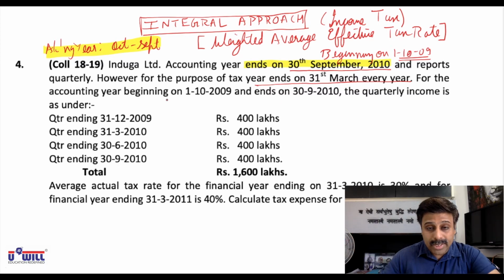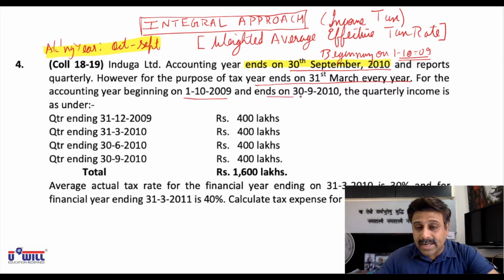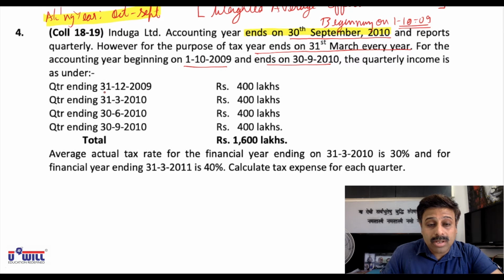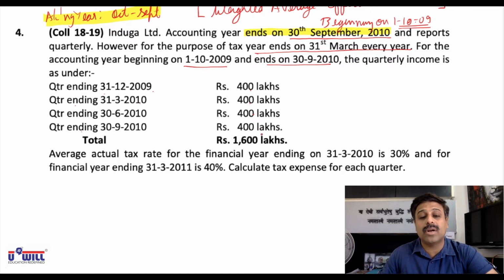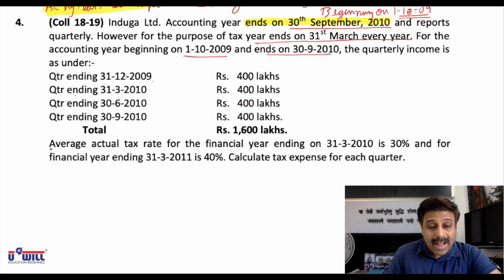So for the accounting year beginning on 1/10/09 and ending on 30/9/10, the quarterly income is as under. Quarter ending 31/12/2009, it is 400 lakhs. Quarter ending 31/3/2010, it is 400 lakhs. Quarter ending 30/6/2010, it is 400 lakhs. And 30/9/2010 also it's 400 lakhs. All the quarters same income, 1600 lakhs.